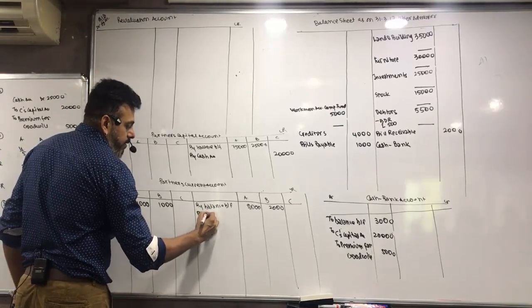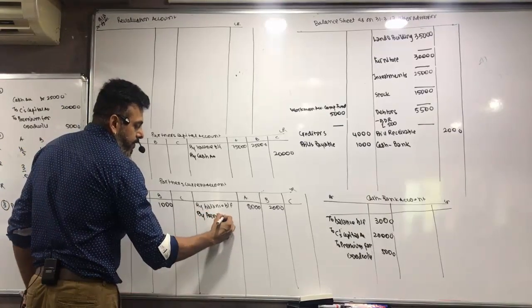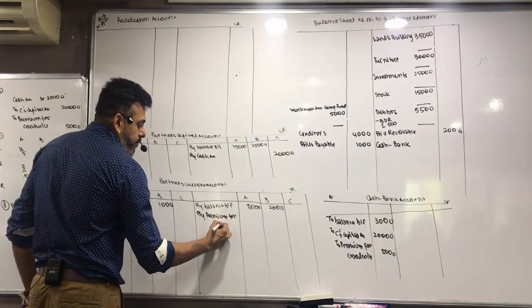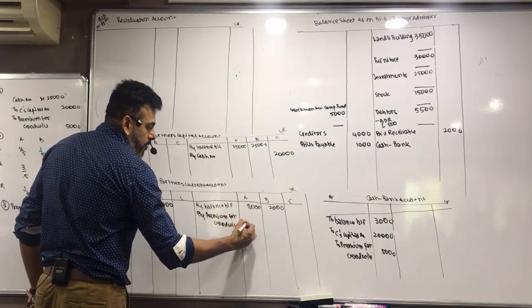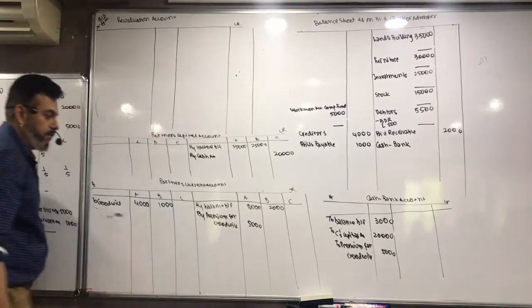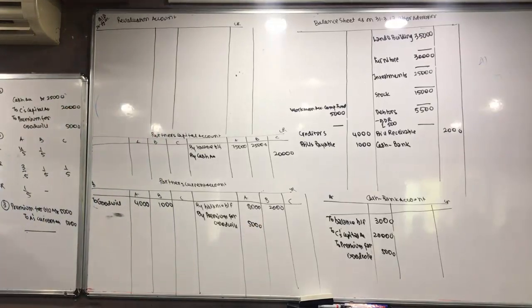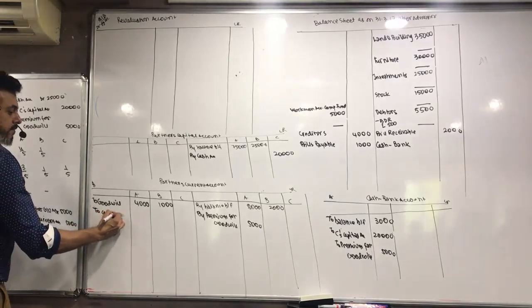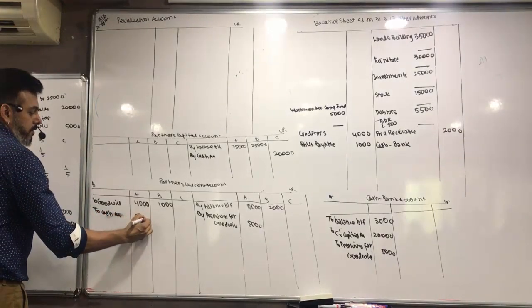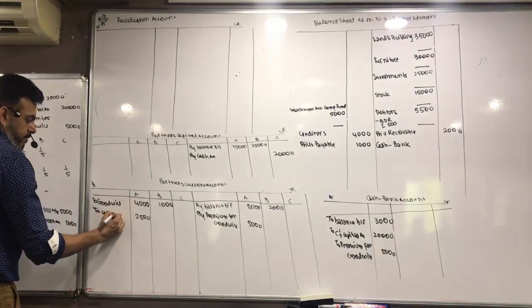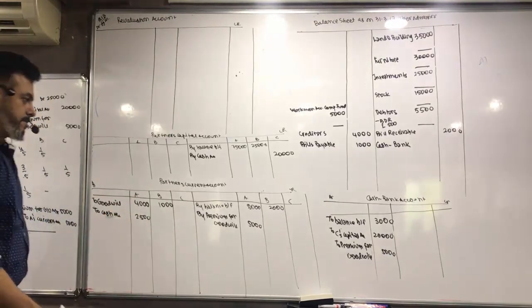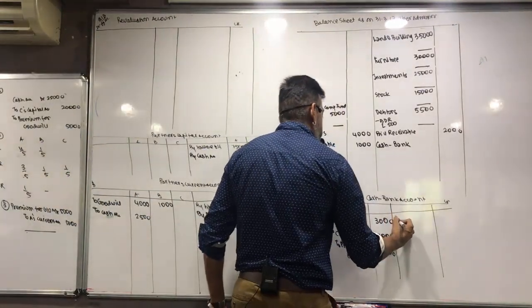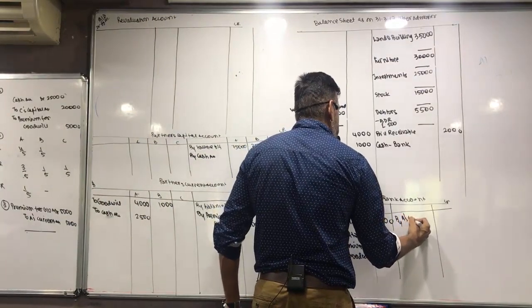By premium for goodwill. Now out of this 5,000, partner withdraws half the amount. So to cash account 2,500. By current account.